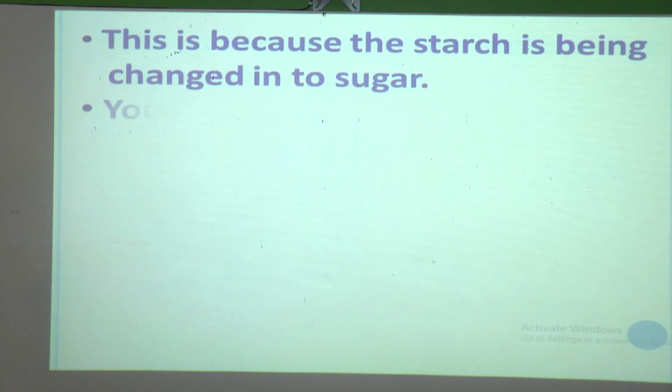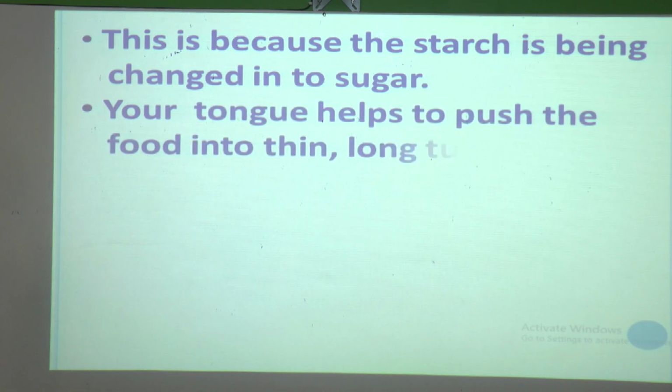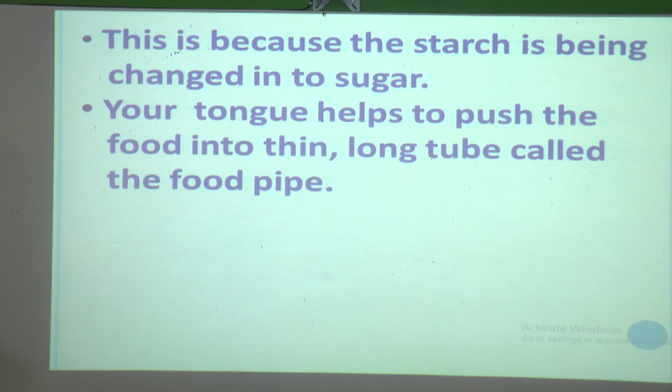So starch is being changed into sugar, and it tastes sweet, as we just explained. After that, your tongue helps to push the food into a thin long tube called the food pipe. When you chew the food, it is converted into a paste. With the help of saliva it becomes soft, and that paste is pushed into the thin long tube called the food pipe. From the food pipe, where it goes we will see.